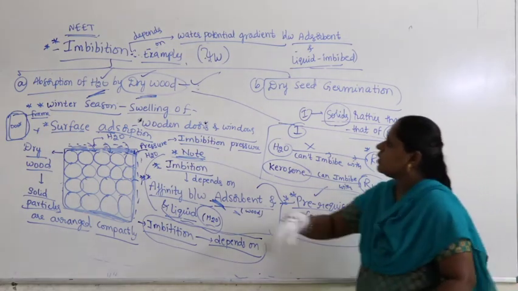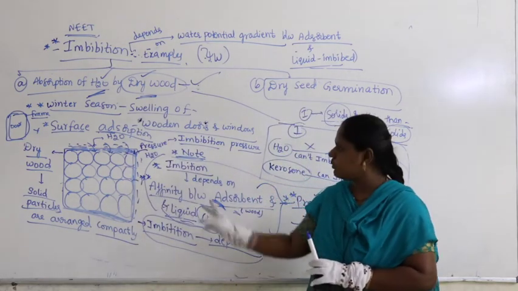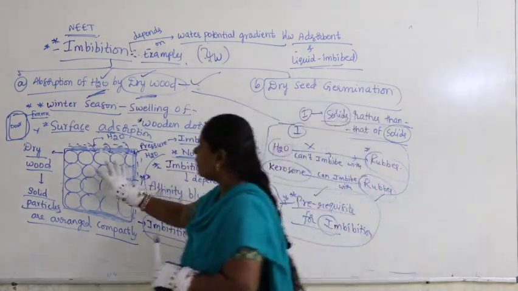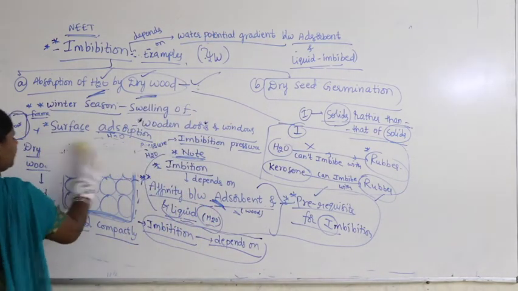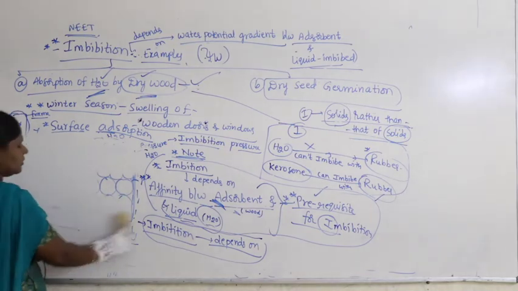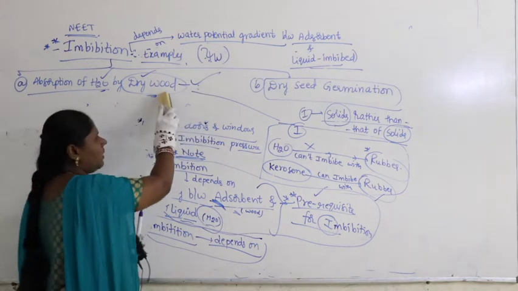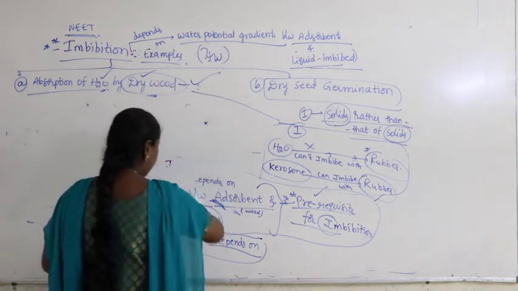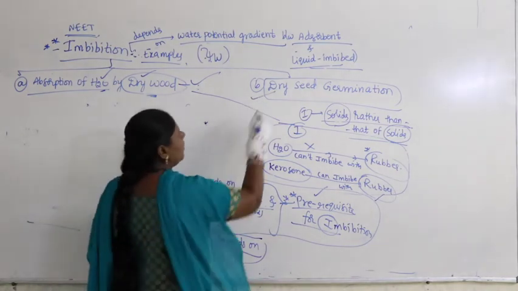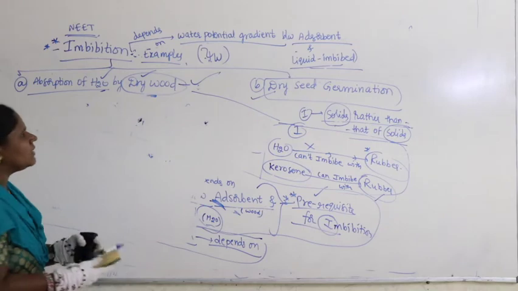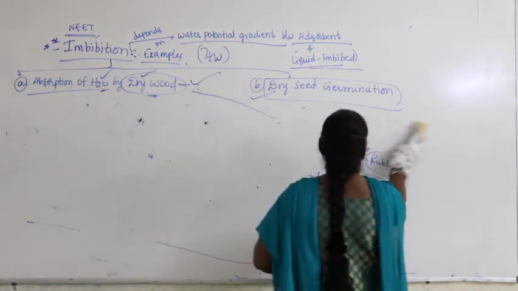So where are we here? We are in the absorption of water by dry wood. It is called surface adsorption. Hope you got it, right? So this is nothing but dry wood. Dry wood was used by early prehistoric man for breaking of boulders and sand dunes. That is a very important point you have to remember for absorption of water by dry wood. All these points are very, very important. Now let us go with the next one. What is the next example we have to study? That is imbibition, what we find in the case of dry seed germination.